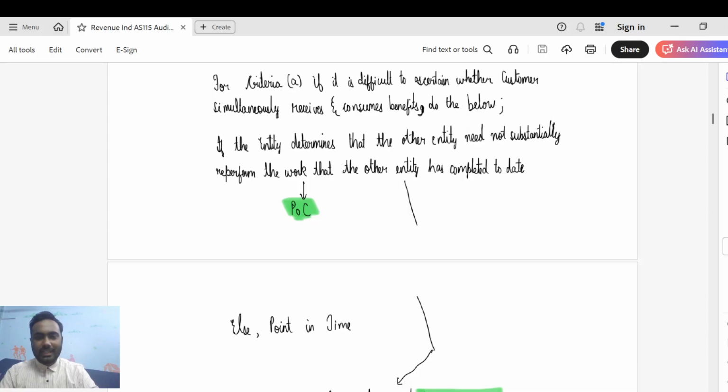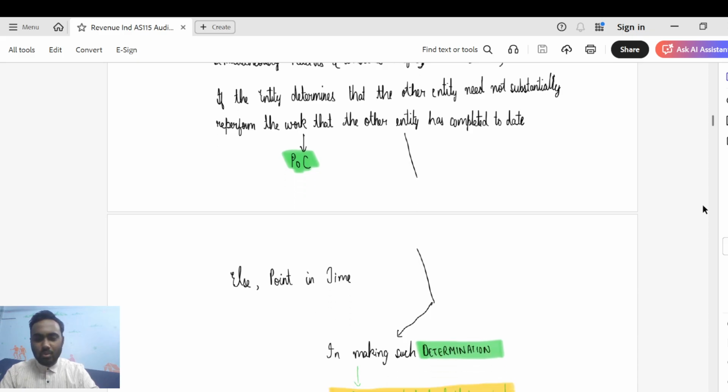Next, just coming down. So this is what I said. For criteria A, to ascertain whether the entity simultaneously receives and consumes the benefit, there are a couple of sub conditions that we need to check actually, which is not very relevant from our audit revenue recognition discussion. I've just written it down below, in case you want it, you can just refer to it.